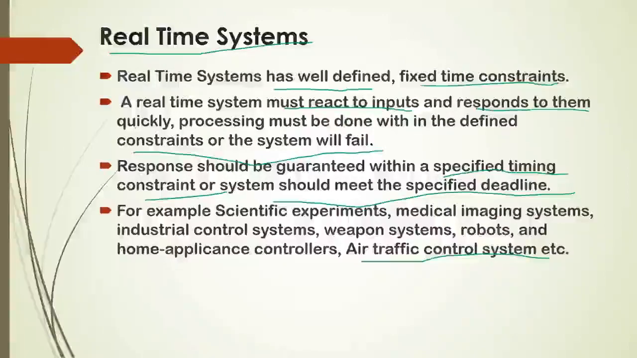A weapon system also, if you want to launch any weapon, it should be launched within that time. Robots, you have seen how robots perform their tasks. Even for robots, timing is very important. They have to do their task within the time. So these are the systems where time is very important. Some systems can accept delays, and some do not accept delays at all. All these examples come under real-time systems.